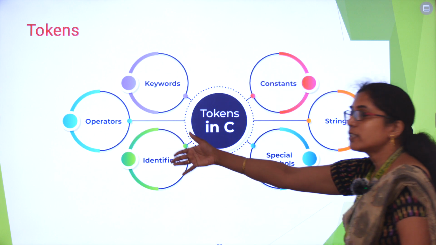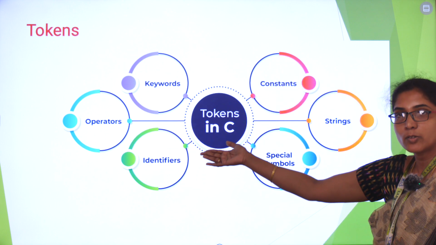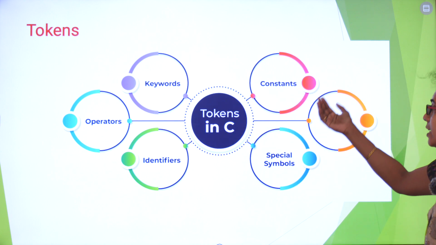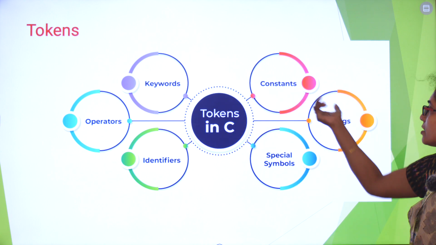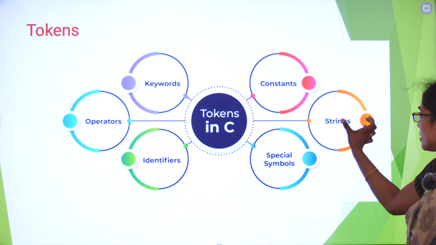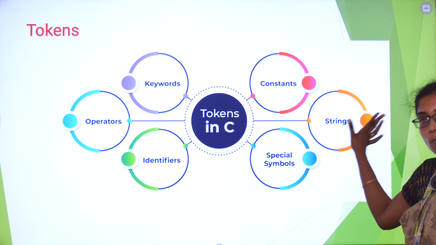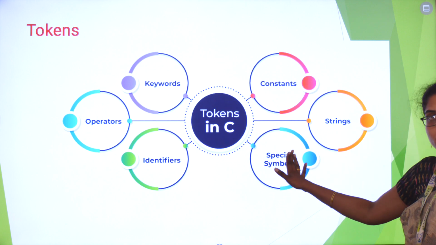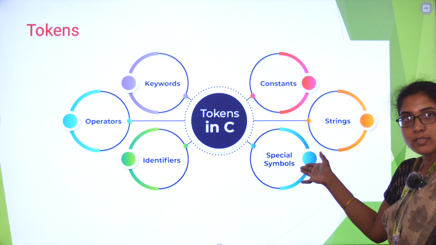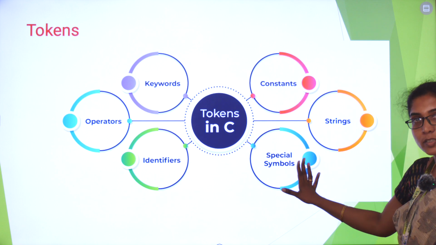Operators are any kind of mathematical operators, and operator, everything comes under operators. We can make use of those. Constant, any number, and my name, everything falls under constant. A string, like my name, will fall under a string constant. In strings, you have to enclose it within double quotes. Then any kind of special symbols like open parenthesis, close parenthesis, semicolon, ampersand symbol, everything falls under special symbols.